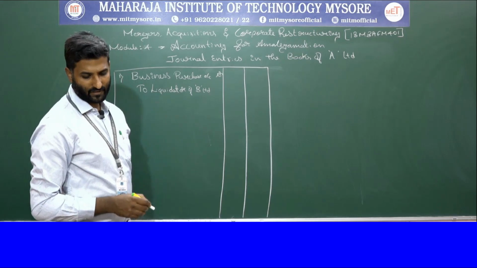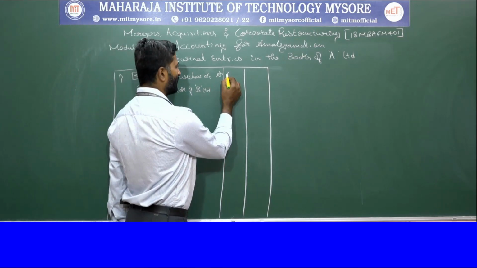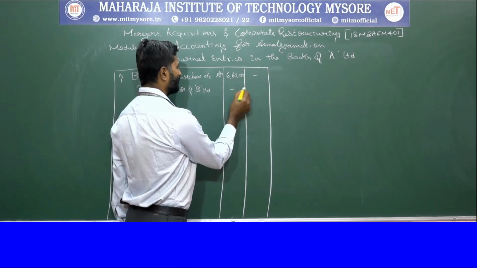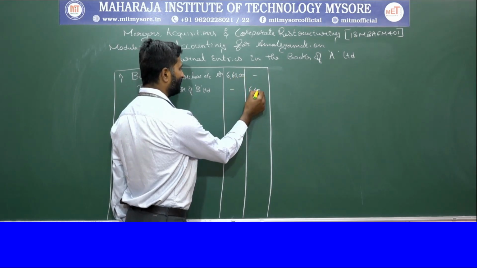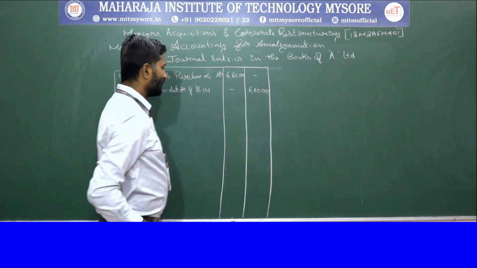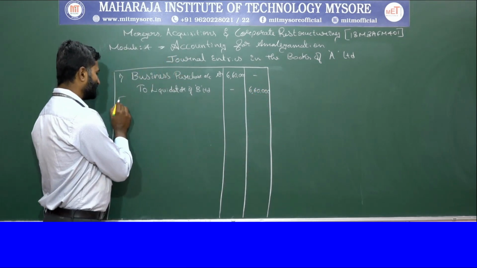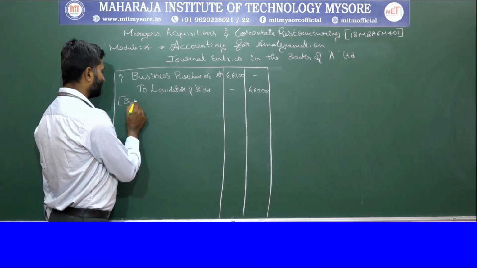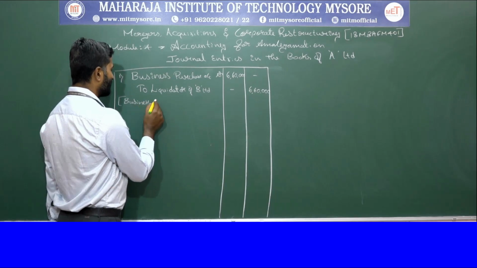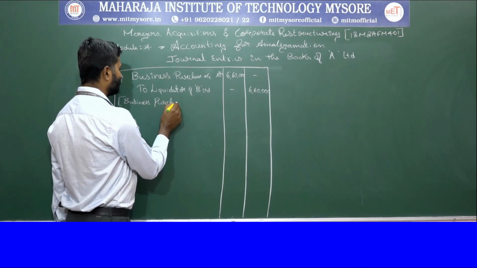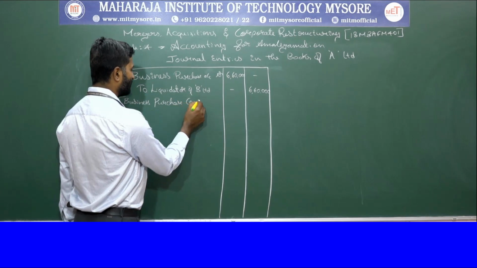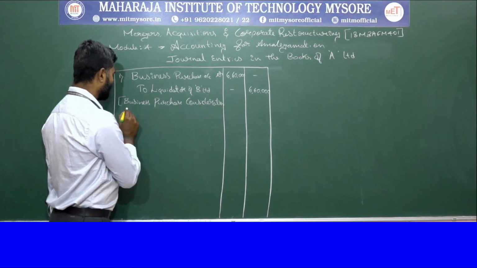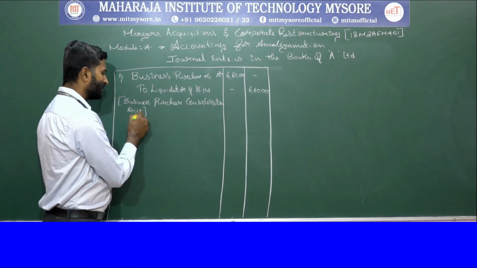The purchase consideration value given in the problem is 6,60,000. The narration is: business purchase consideration due.